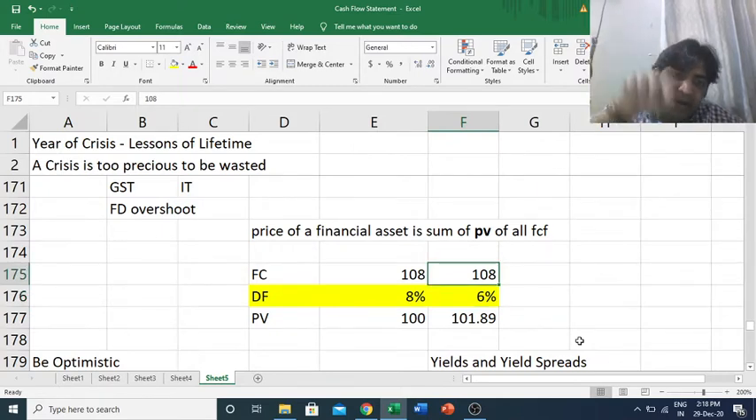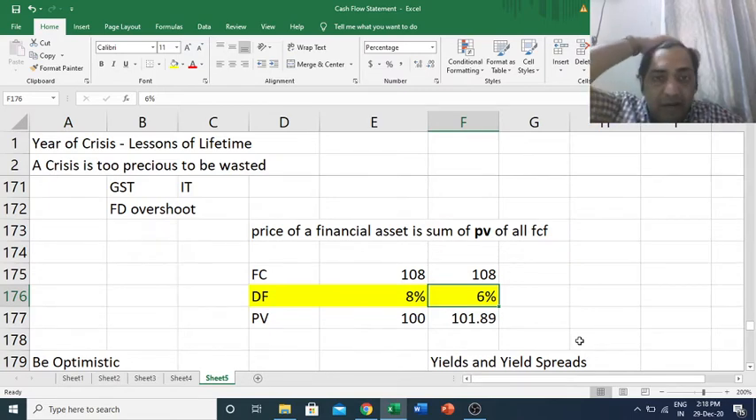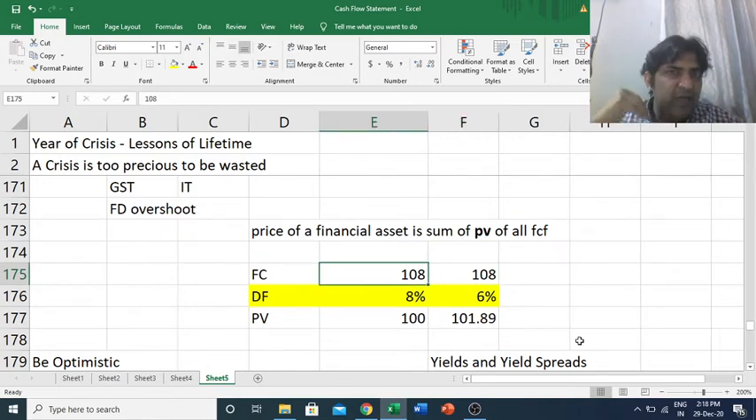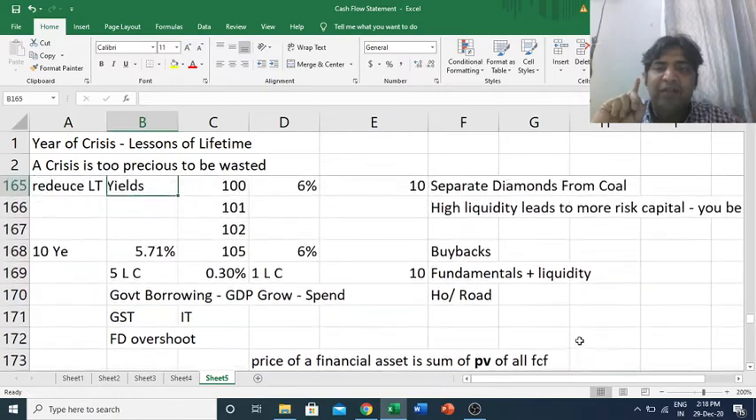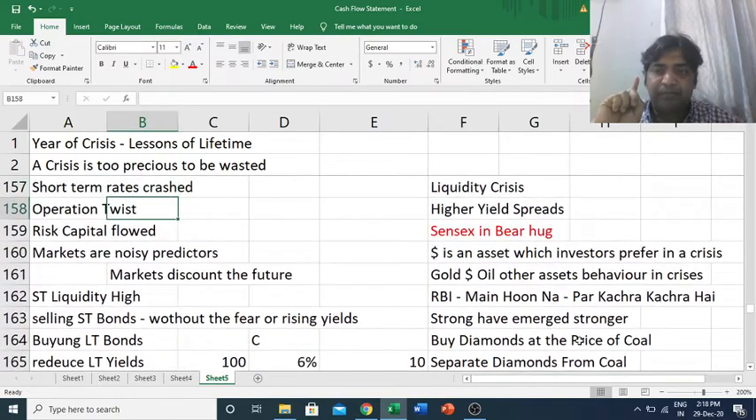Prices went up because the discounting factor is down. Global liquidity is up, and because of that the cost is down. So IPOs are getting huge prices because the interest costs are low. Now RBI did something known as Operation Twist.